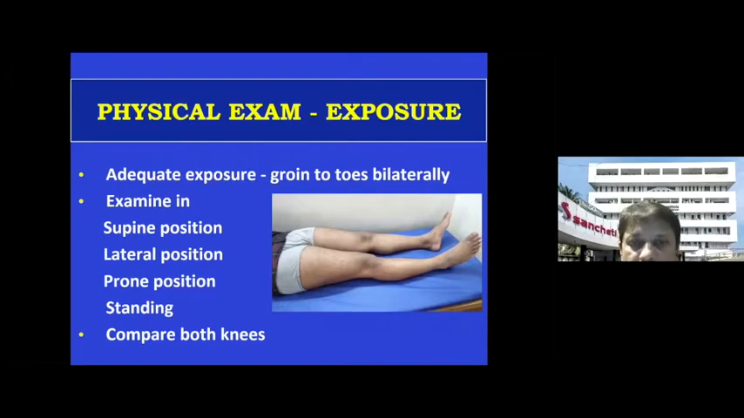You should be able to see the entire knee joint, the proximal thigh, the distal part of the knee. And then you have to examine the knee in the supine position, that is lying down, the lateral position, prone position, and standing position. And always compare with the unaffected side. That's the advantage of having two knees. So always compare, that itself gives you a clue what is going on.